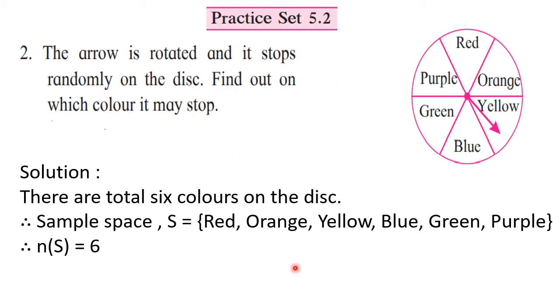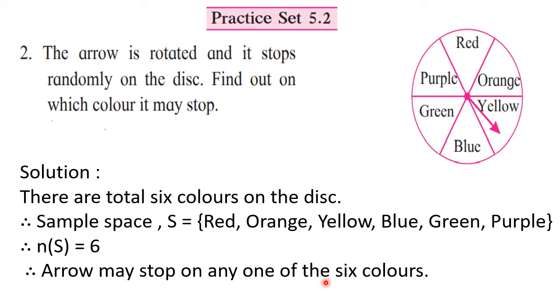All these are possible outcomes, but we don't know the result certainly. So the arrow may stop on any one color out of these 6 colors. We know the possible outcomes in advance, but we don't know the result certainly. If you have not completed, pause the video and complete it. Then you can go ahead.